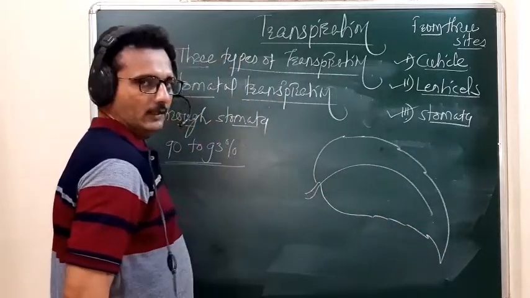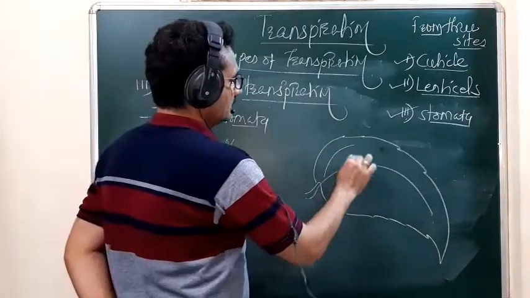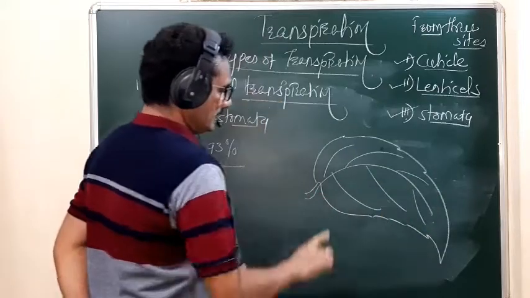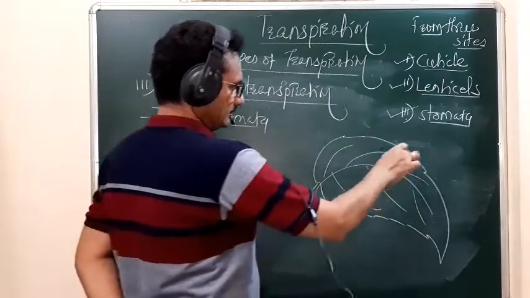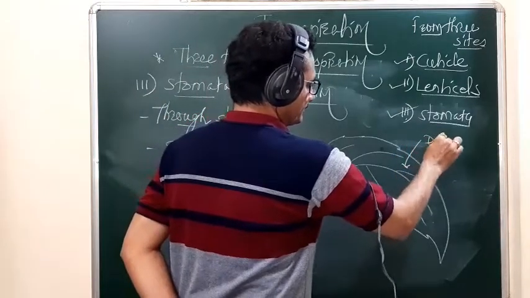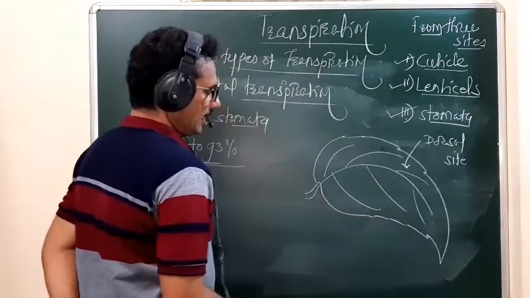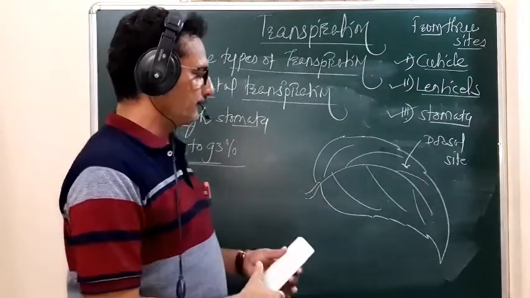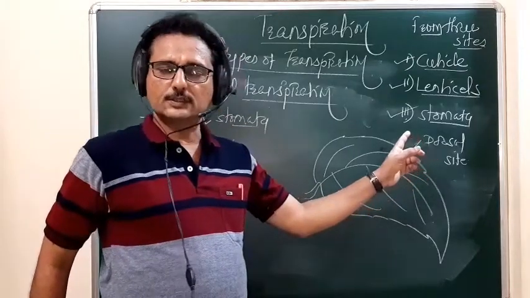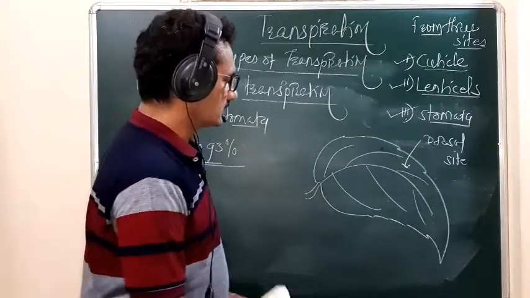Okay, this is any leaf. Suppose this is the leaf. What is this side? This side is the dorsal side. The dorsal side means the side of the leaf which is directed toward the sunlight, or which is facing toward the sunlight. That side is called the dorsal side.